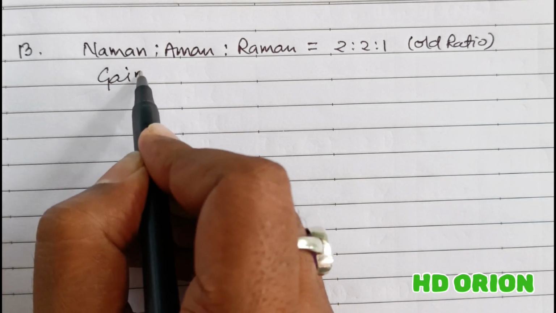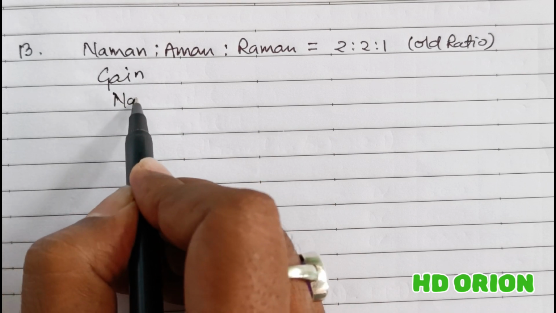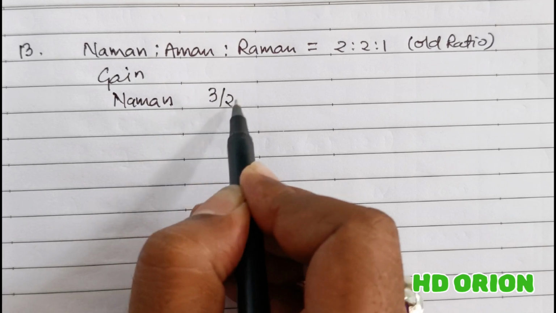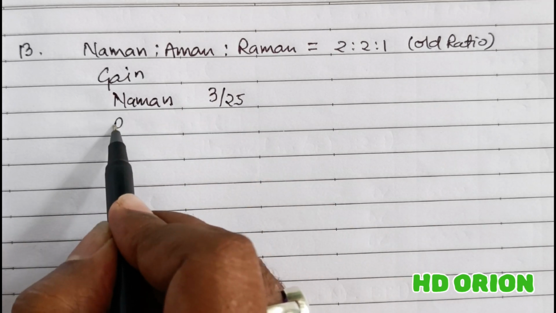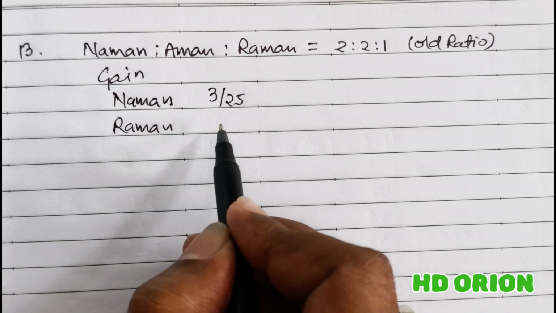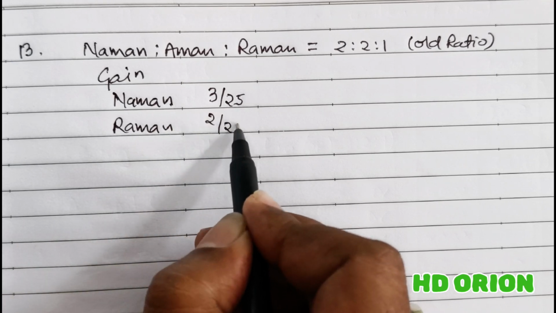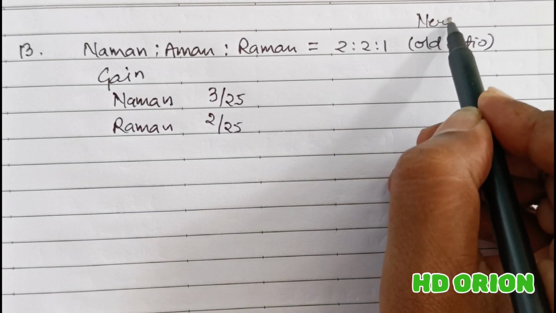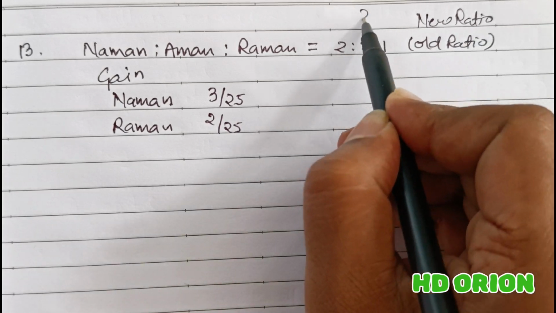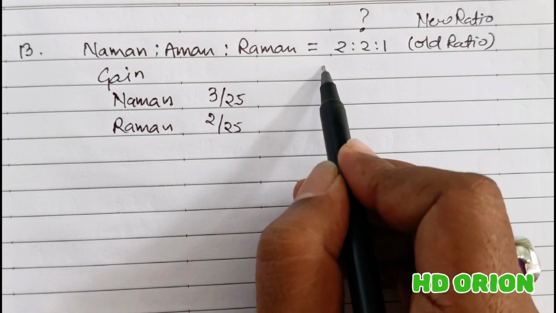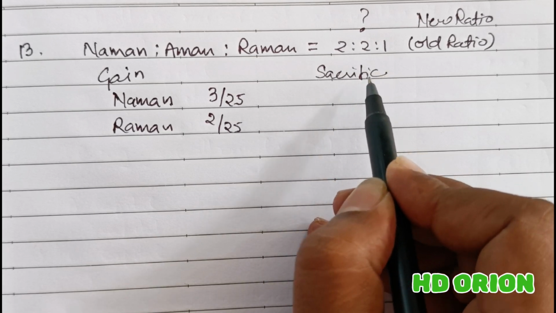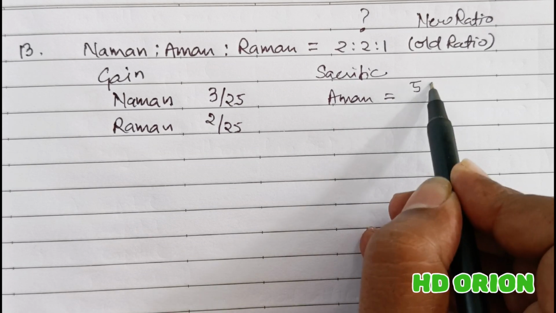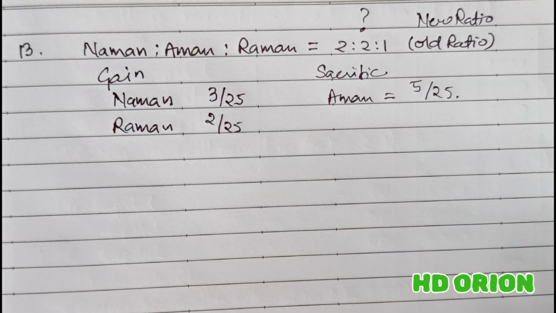Who has gained? Naman has gained 3 by 25th of the total profit. And Raman has also gained 2 by 25 of the total profit in change in profit sharing ratio, in which the new ratio is not known to us. New ratio is what we have to find out. Whereas who has sacrificed? Aman has sacrificed 5 by 25th portion of the total profit.